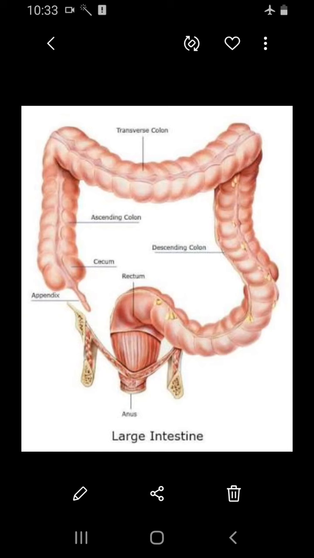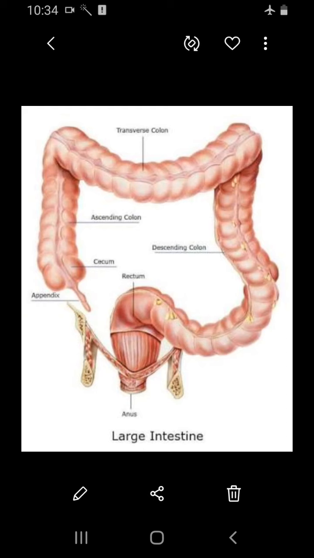It is kept closed by a ring of muscles called the anal sphincters, which open for passing the stools. The waste materials are passed through this opening. The undigested and unassimilated portions of the ingested food materials are thrown out of the body through the anus as fecal matter. This is known as egestion or defecation. So that's all about the large intestine.